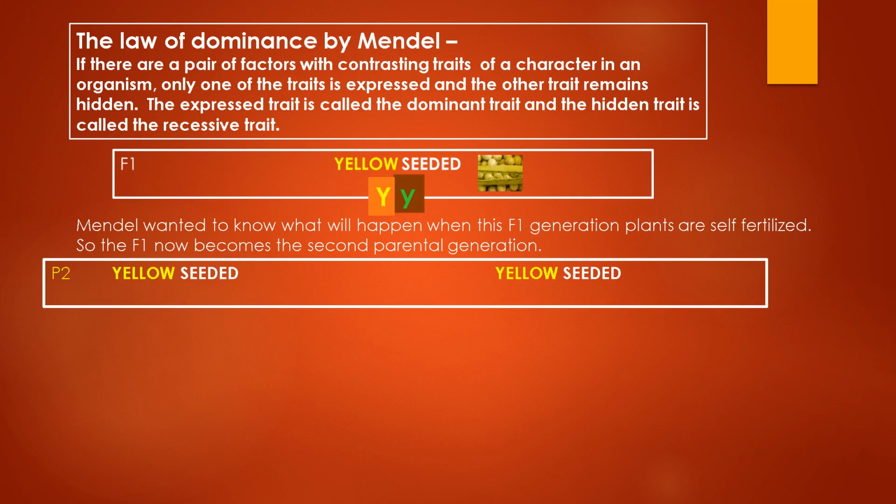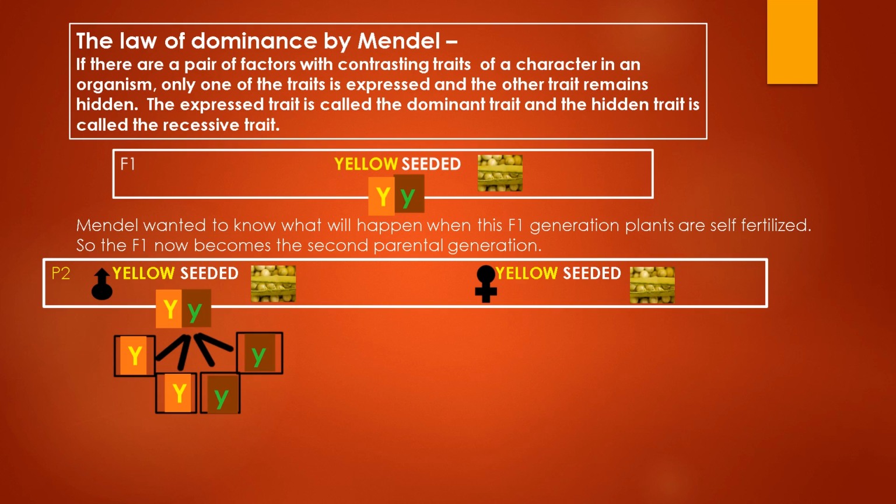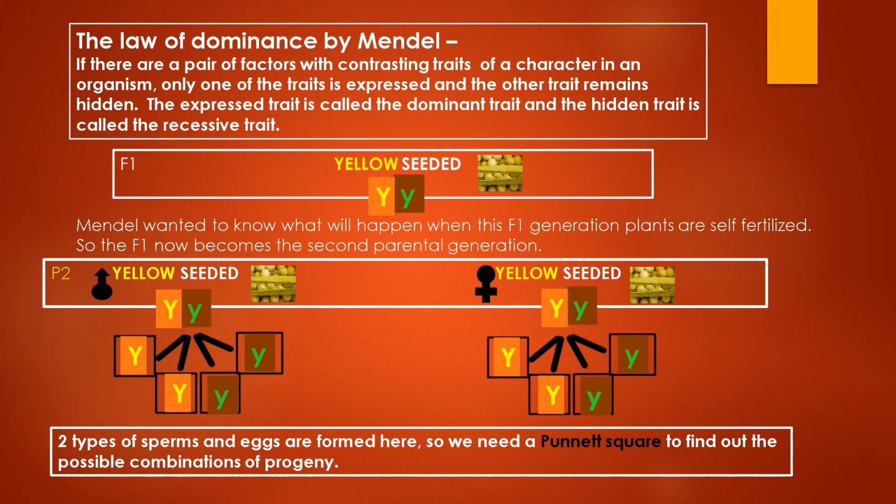Now Mendel wanted to know what will happen when the F1 generation plants are self-fertilized. So we'll take them as the P2 generation, the second parental generation. As the same plant is supplying the sperms as well as the eggs, the type of gametes formed will be similar as far as sperms and eggs are concerned. This yellow seeded plant has one capital Y factor and one small y factor. During meiosis, the factors double. So there will be 4 factors formed, out of which 2 will be capital Y and 2 will be small y. As there are variations in sperms as well as eggs, we will represent the possible combinations of progeny with the help of a Punnett square.